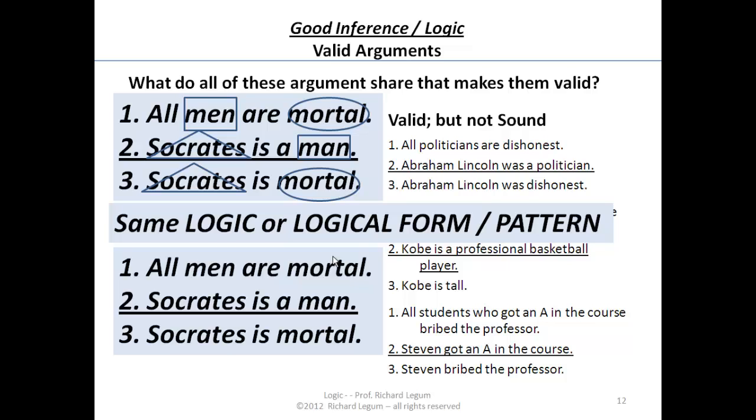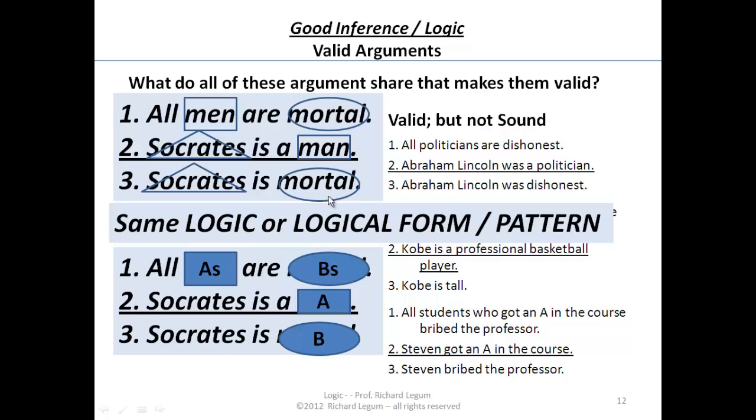Three ways of saying the same thing. So what we can do is, if we replace the particular words like men with the letter A for a certain predicate, if we replace mortal with B, if we replace the triangles with X's for Socrates: all A's are B's, X is an A, X is a B. Now in this case, A is men, B is mortal, X is Socrates.